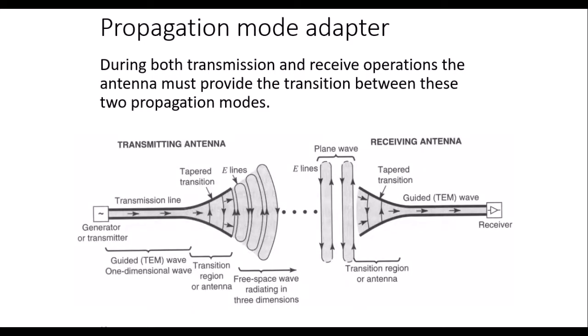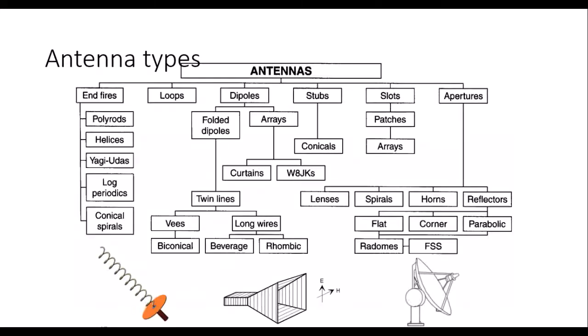And propagation mode adapter: during both transmission and receiving operations, the antenna must provide the transition between the two propagation modes. From the diagram itself we can see this.